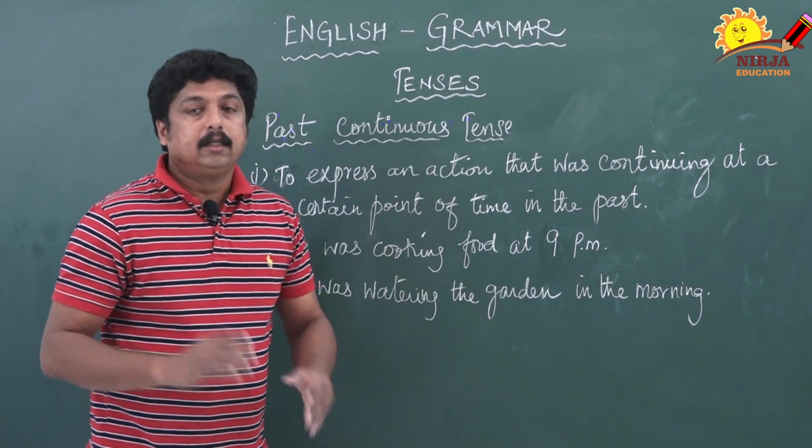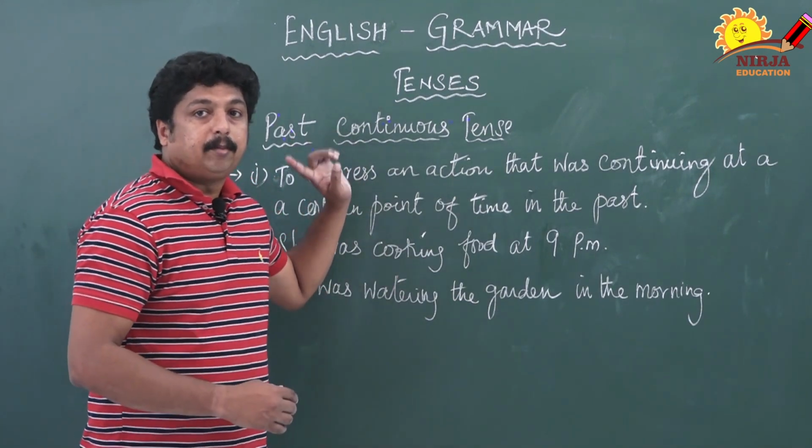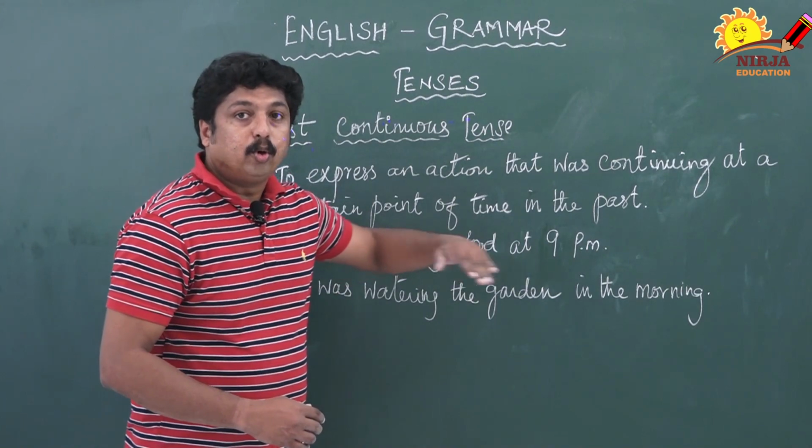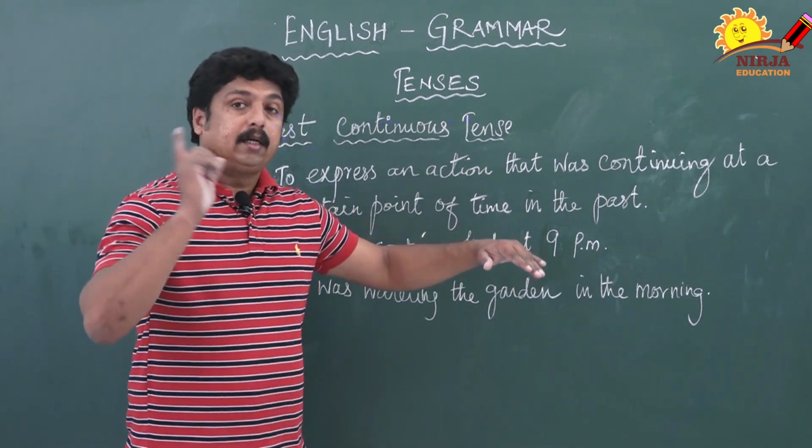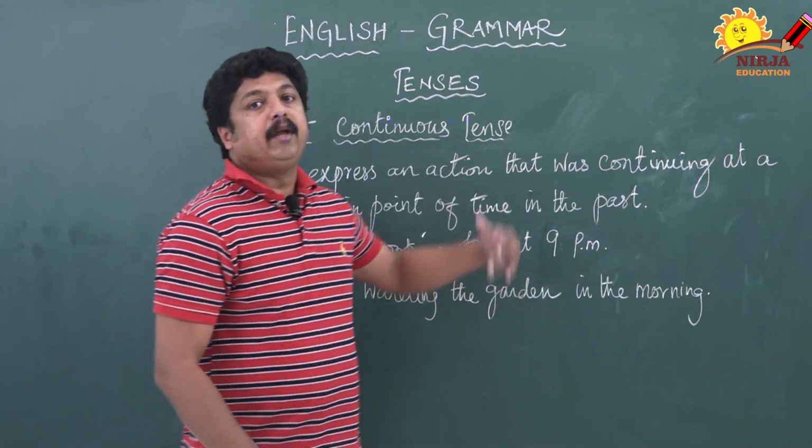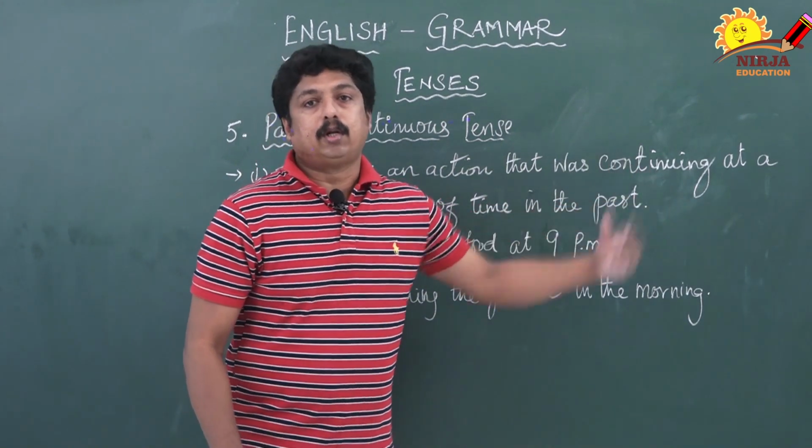Do you understand that? The action started in the past and it was going on at that time in the past, and it may further go on in future also.